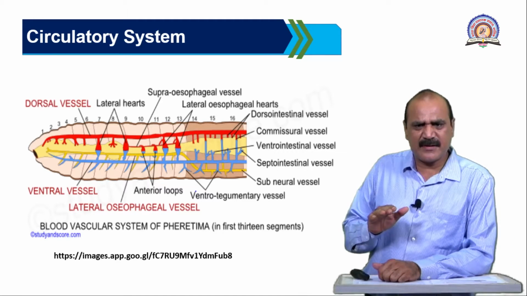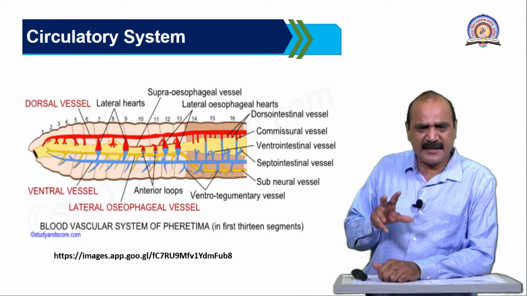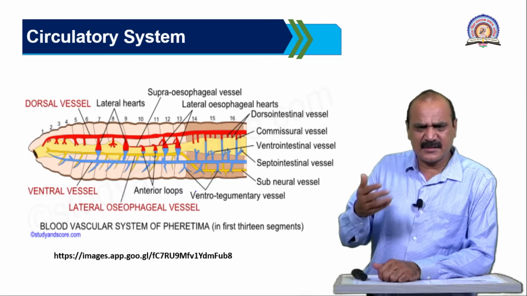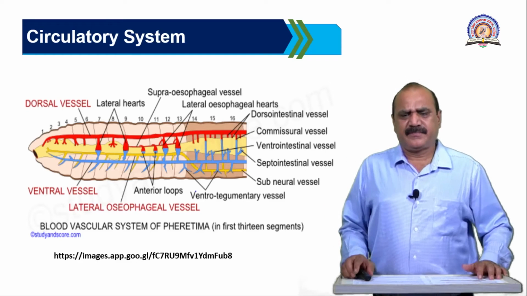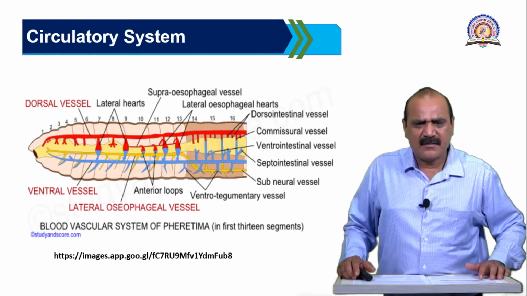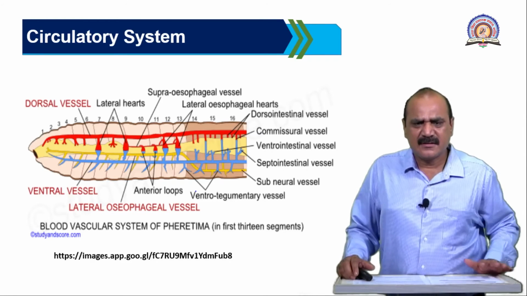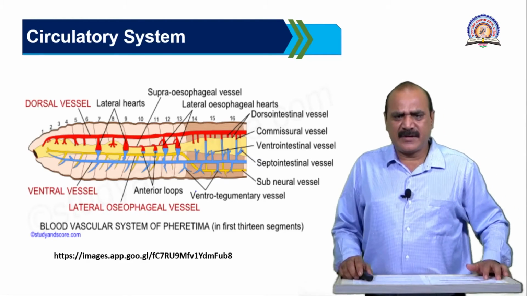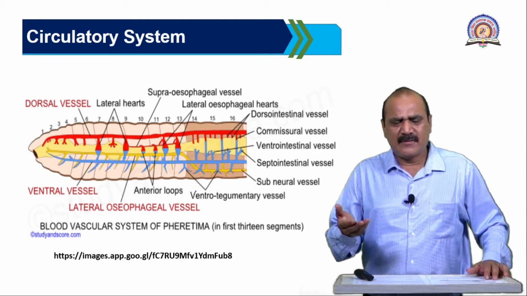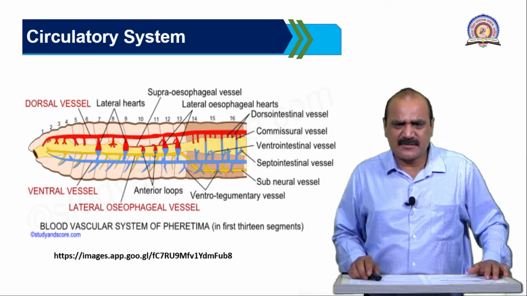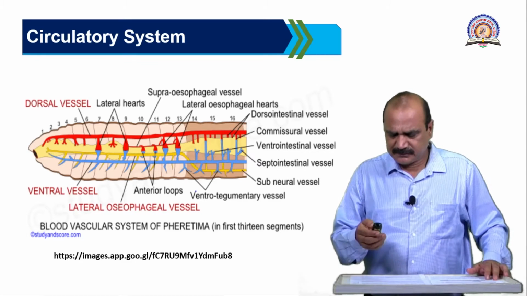The ventrointestinal blood vessel supplies the blood to the intestine, where one of its parts is to remove the external material and receive the nutrients from the intestine, and they supply it to the dorsointestinal blood vessel. This dorsointestinal blood vessel has more nutrients and is without nitrogenous waste material. This is about the blood vascular system.